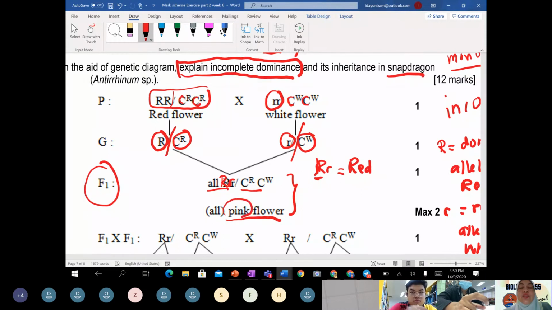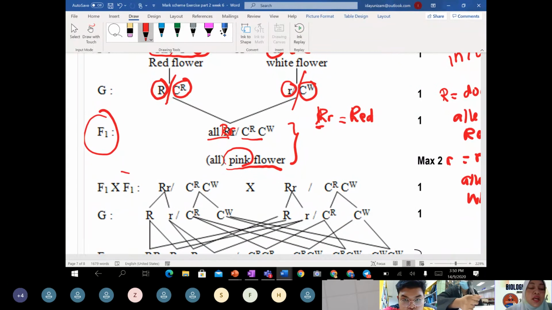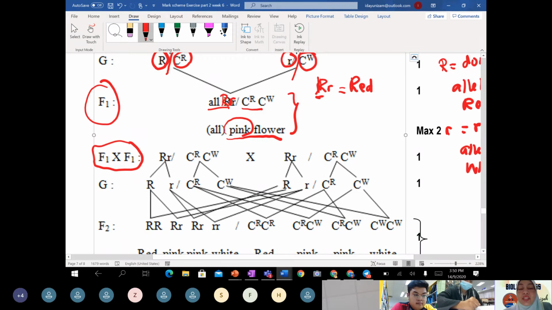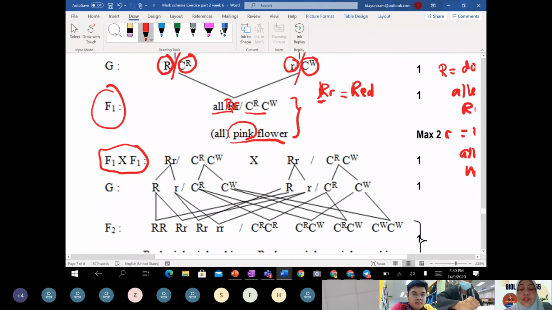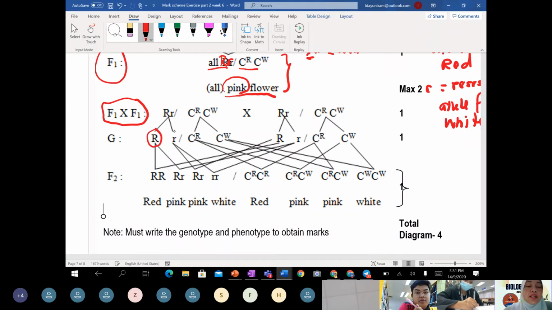Now, like the teacher mentioned, in plants there is no issue if they self cross. So when this F1 is crossed with F1, according to Mendel's first law which you have already learned, they are supposed to produce F2 offspring in a 3 to 1 ratio, 3 red, 1 white. But in this incomplete cross, suddenly, this is the gamete, class, gamete.